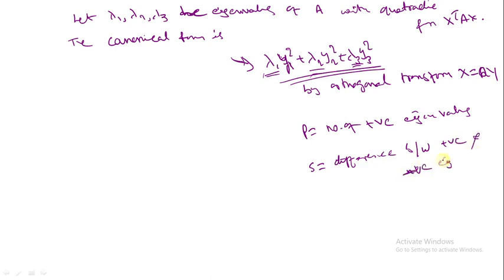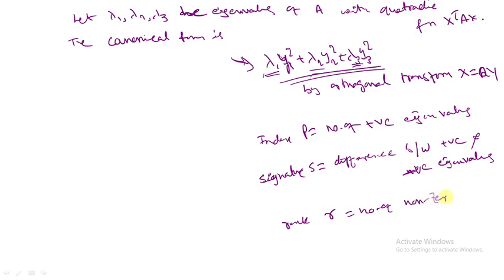And rank is the number of non-zero eigenvalues. It's also correct. Now I am stopping here. Thank you.